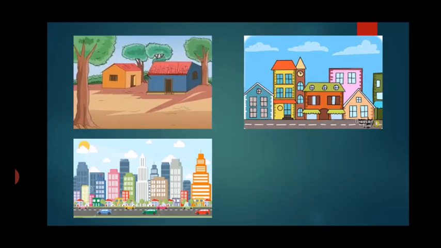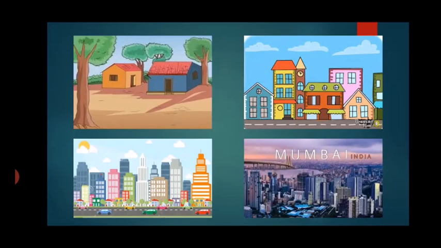So when we talk about Mumbai, there are many important things in Mumbai which are very famous. We have the Taj Hotel in Mumbai, we have the Gateway of India in Mumbai, we have the Bandra sea link in Mumbai,